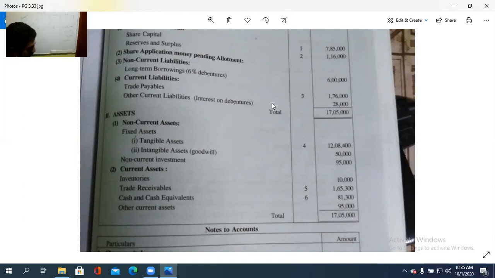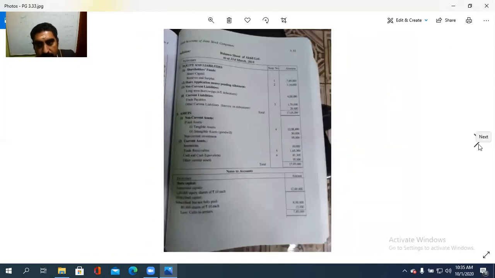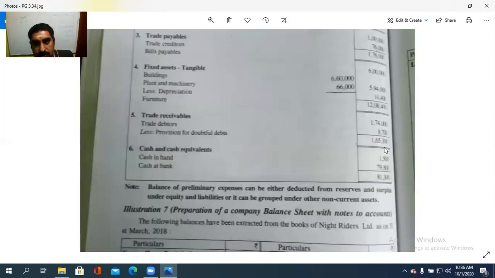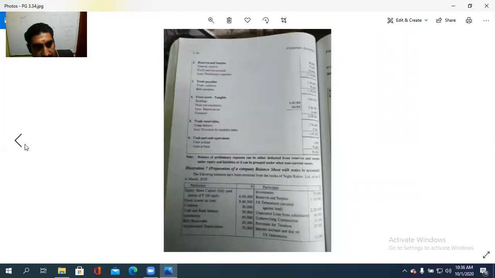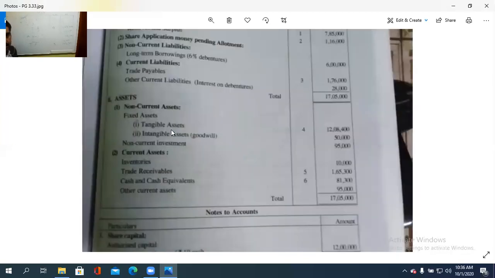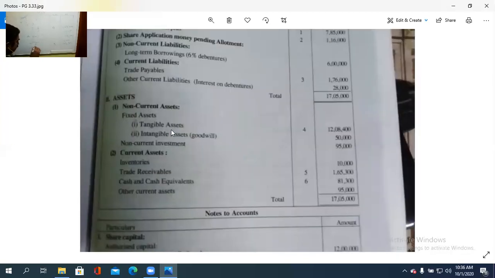And trade receivable with provision for doubtful debts, so we need to put the notes. So see, trade debtors less provision is 1,65,300. So it is the fifth note, 1,65,300. Then after the trade debtors, it is cash and cash equivalents, that is the sixth note.